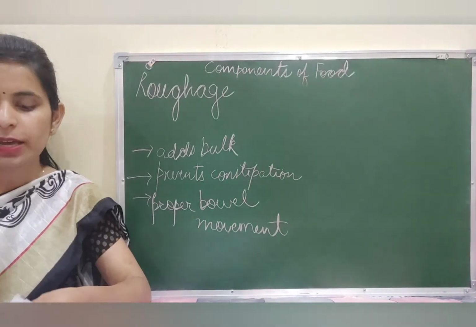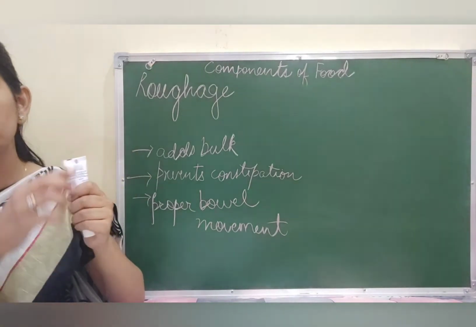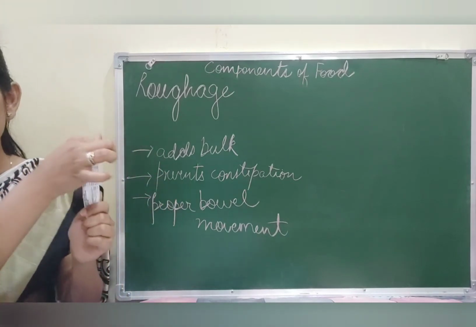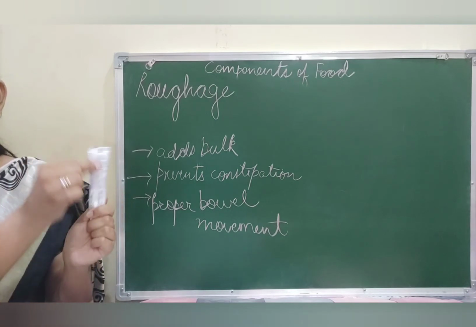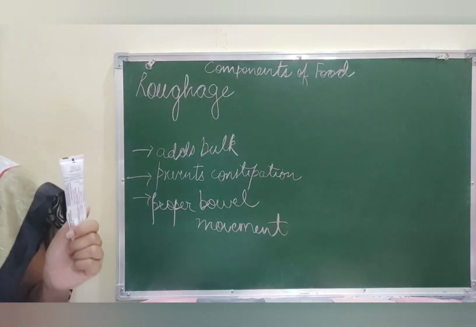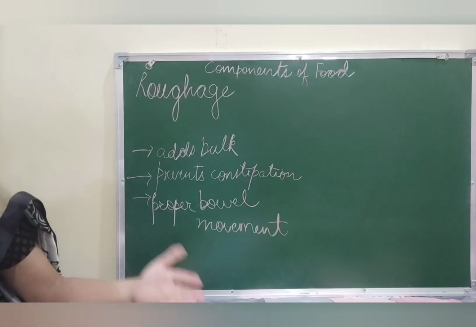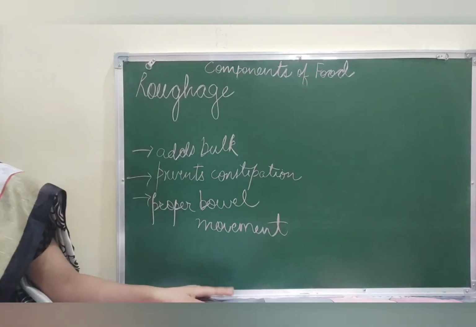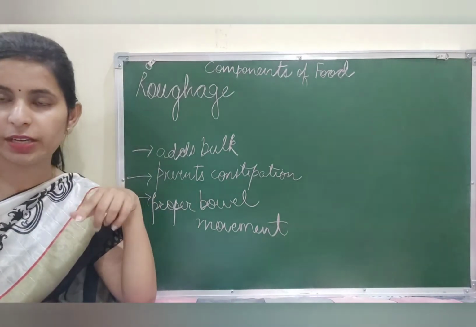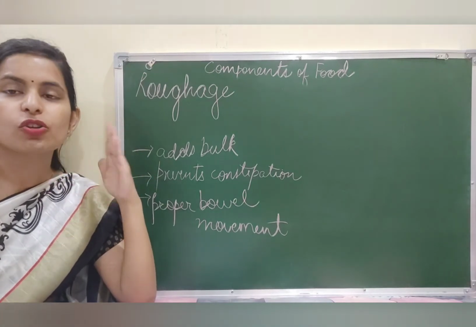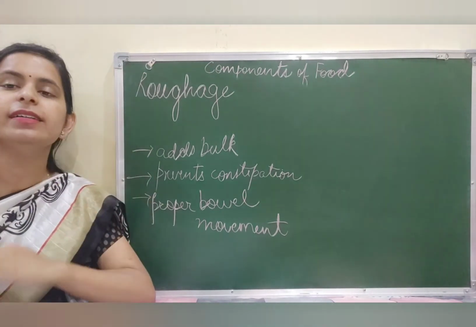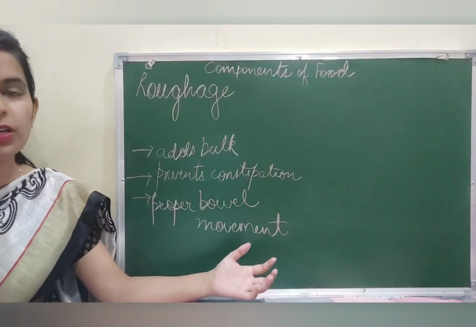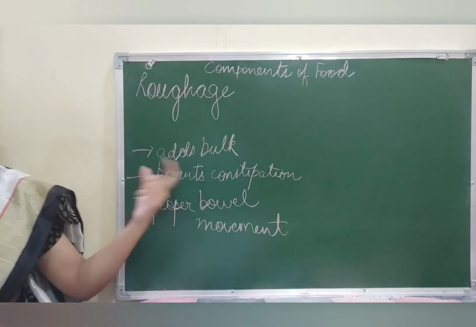Now, for example, you must have seen a toothpaste tube. What happens if you squeeze it, right? You must have tried squeezing a tube, isn't it? So what roughage does is add bulk to your food. Since it is not digested, it passes through the entire digestive tract that begins from your mouth till your anus, right? You know your digestive system, isn't it? It passes through the entire digestive system, just like squeezing toothpaste out of the tube. So it adds bulk.